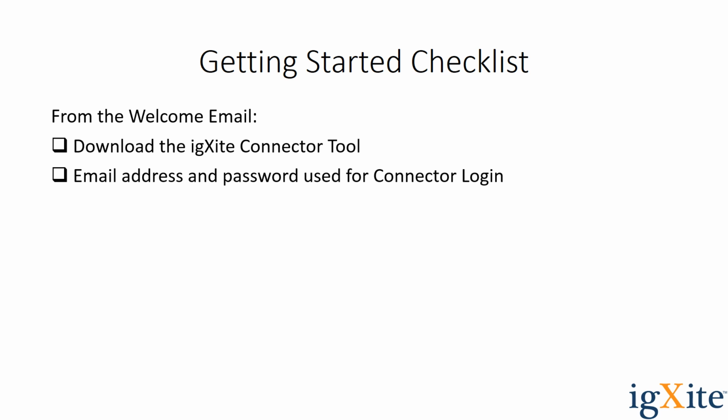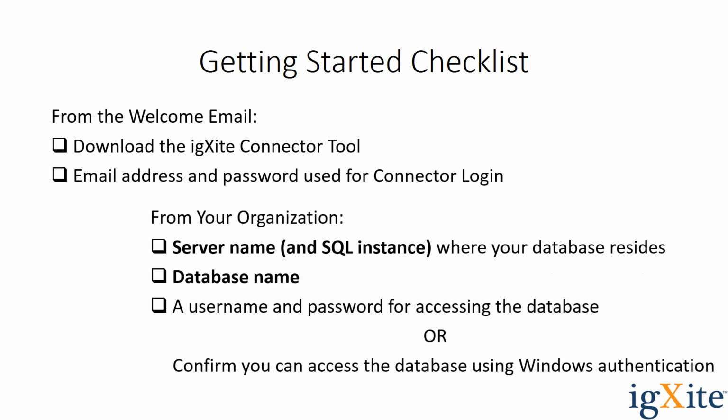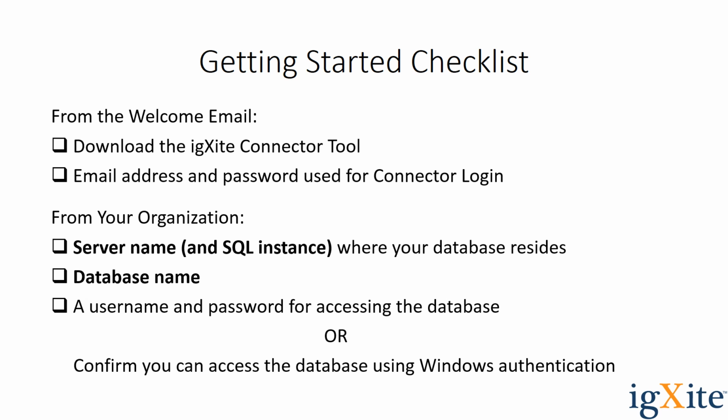From your organization, you will need to know three things: the server name of where your database resides, the name of the database that you will be accessing, and either a username and password for accessing the database or confirmation that you can already access the database using your existing Windows authentication. This information would come from your company's database administrator or IT department.